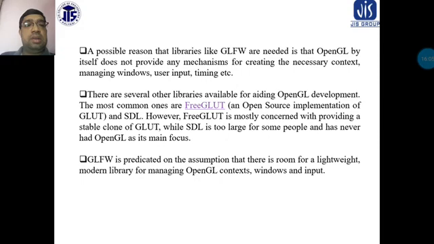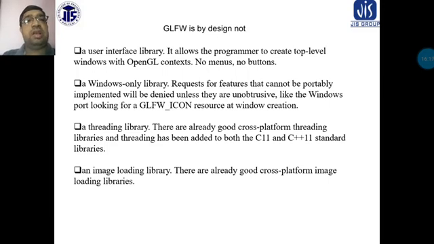GLFW is predicated on the assumption that there is room for a lightweight, modern library for managing OpenGL contexts, windows and input. GLFW is, by design, not a user interface library. It allows the programmer to create top-level windows with an OpenGL context. No menus, no buttons.